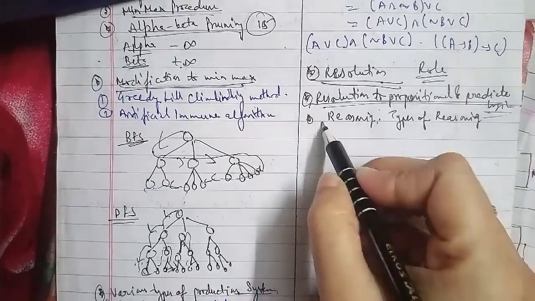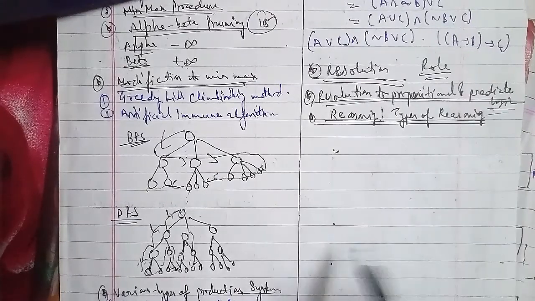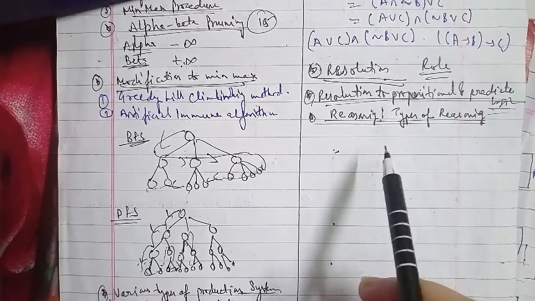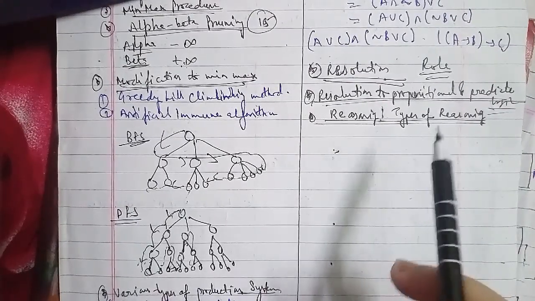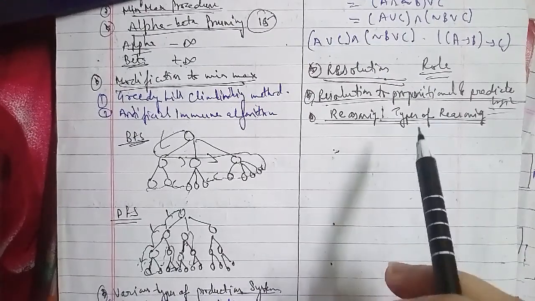Reasoning is the mental process of looking for reasons for beliefs, conclusions, actions or feelings. Reasoning means inferring facts from existing data.